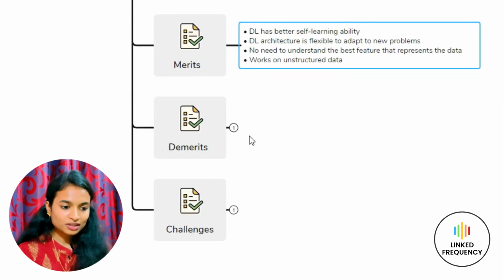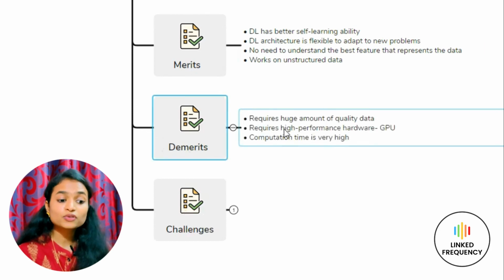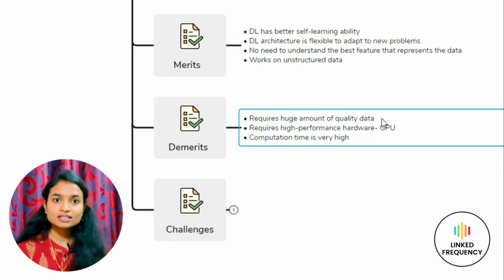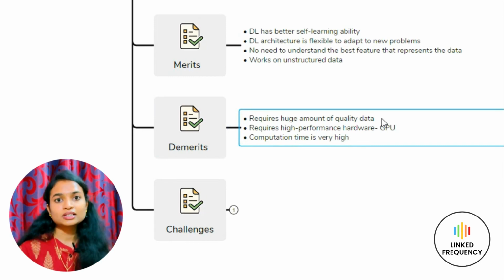There are a few demerits which I have listed here, out of which the first one is that it requires a huge amount of quality data. Since deep learning takes up learning on its own, it requires a huge amount of data, and since there is a lot of iterative process involved, the data required is also on a higher scale, and the data should be of very good quality.